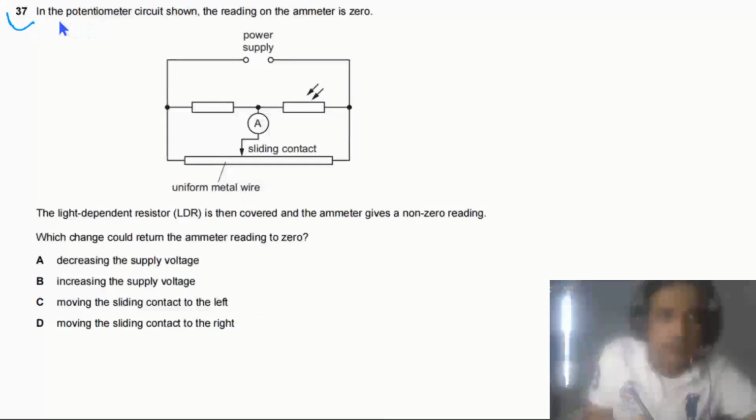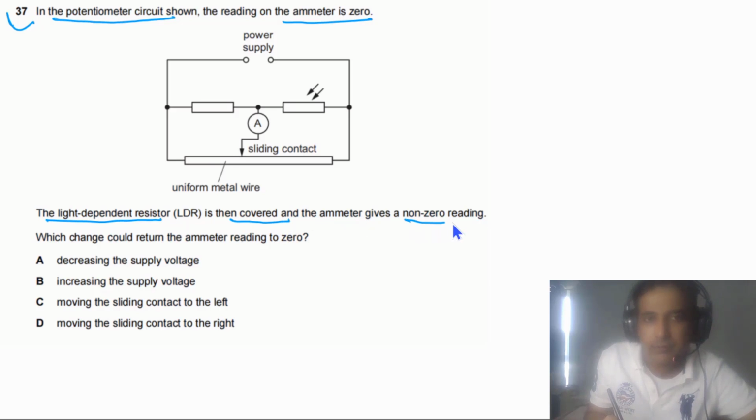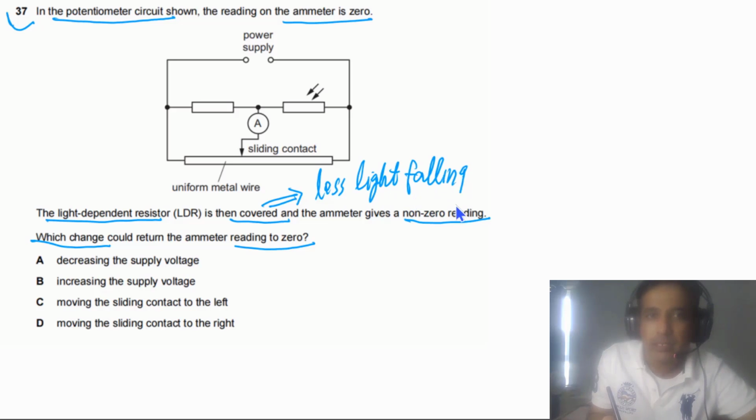Question 37 says, in the potentiometer circuit shown in the figure, the reading on the ammeter is 0. The light dependent resistor is then covered, and the ammeter gives a non-zero reading. Which change could return the ammeter reading to 0? LDR is covered. It simply means that less light is falling on the LDR, which simply means darkness.